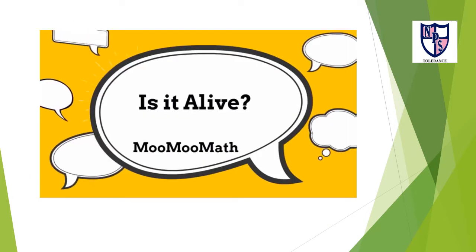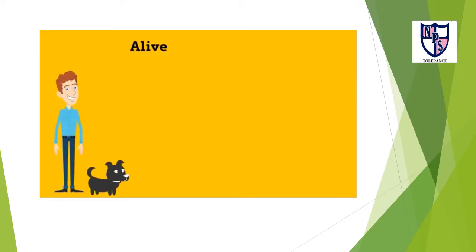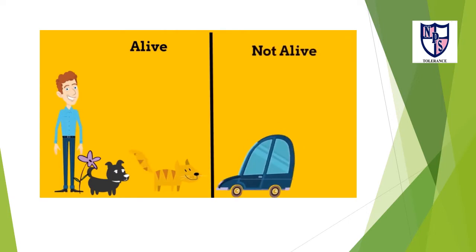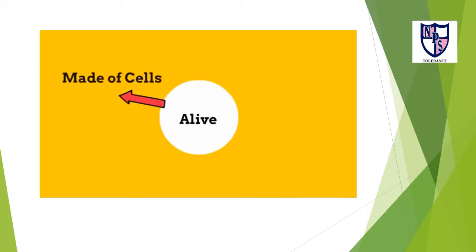Welcome to Moo Math and Characteristics of Living Things and the non-living organisms. Why are some objects considered alive and other objects considered not alive? Let's look at the 7 characteristics of living things. The first characteristic of living things is that all living things are composed of cells.